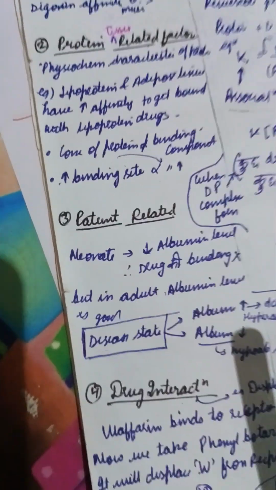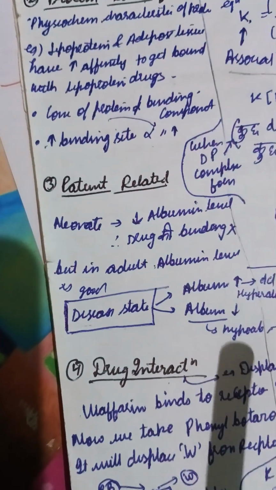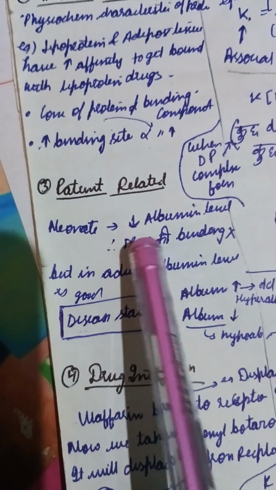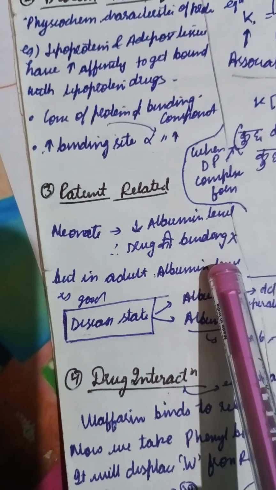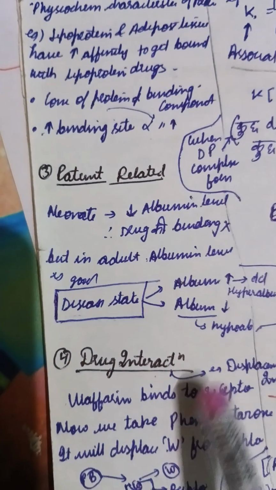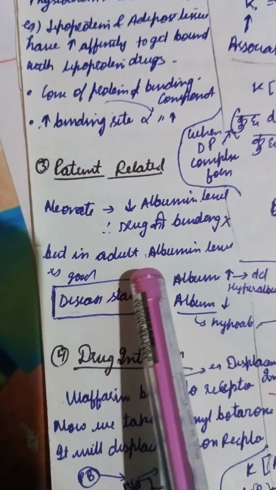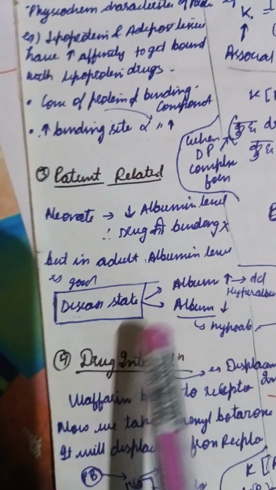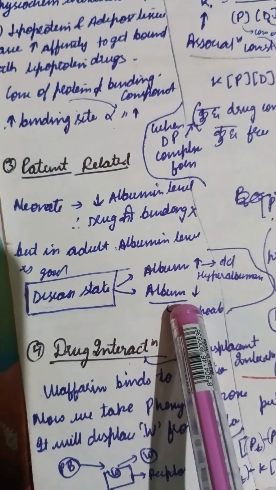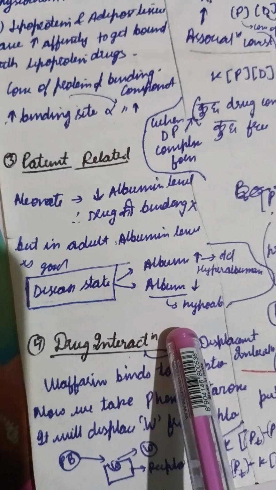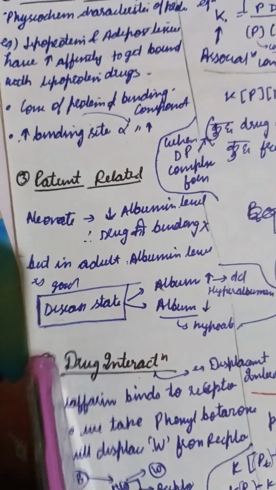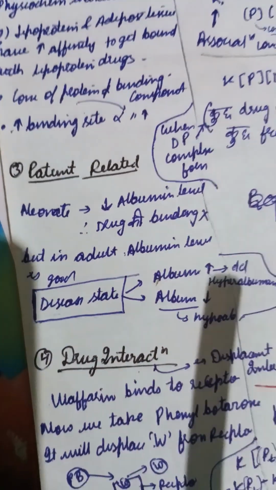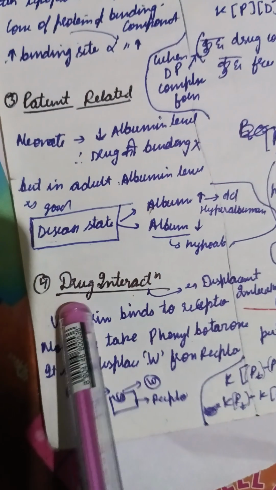Now we will study the patient related factors. We have studied that in neonates, in babies, there is a decreased level of albumin, so the drug can't bind at this site. In adults we can see that the albumin level is high. In disease states, a high albumin level is called hyperalbuminemia, and a decreased level is called hypoalbuminemia. Anything in excess is not good, and anything lesser is also not good, right?